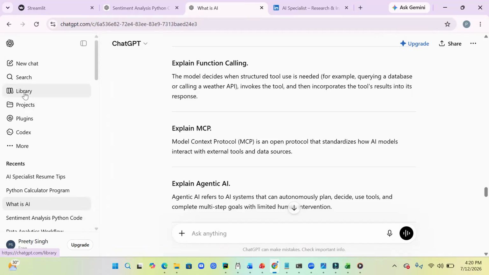The next option is library. So the library is where your AI generated creations are stored. All right, let me open it. So whenever you create images or other supported assets, they can be found here for easy access.